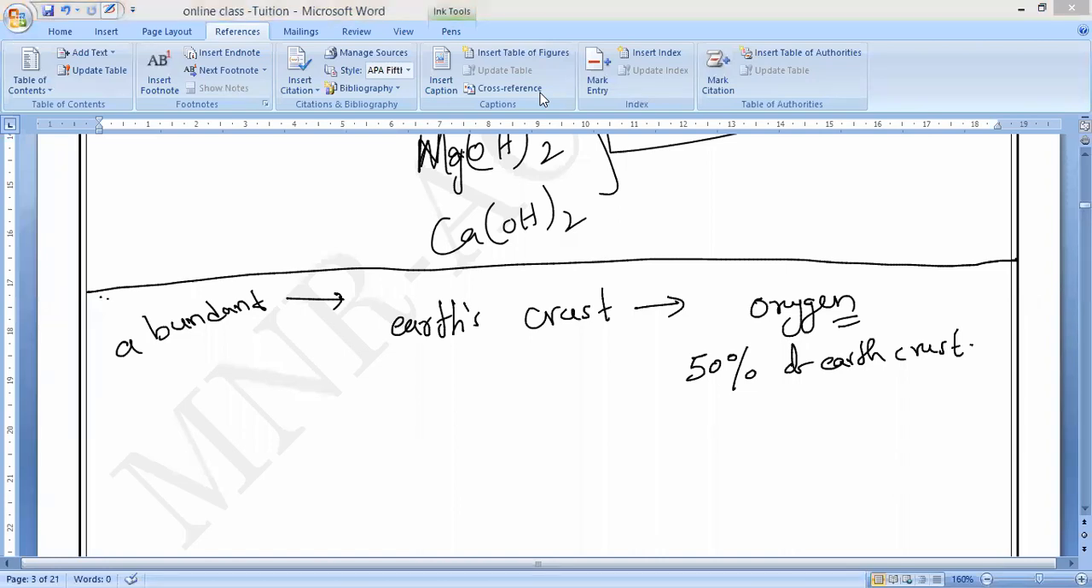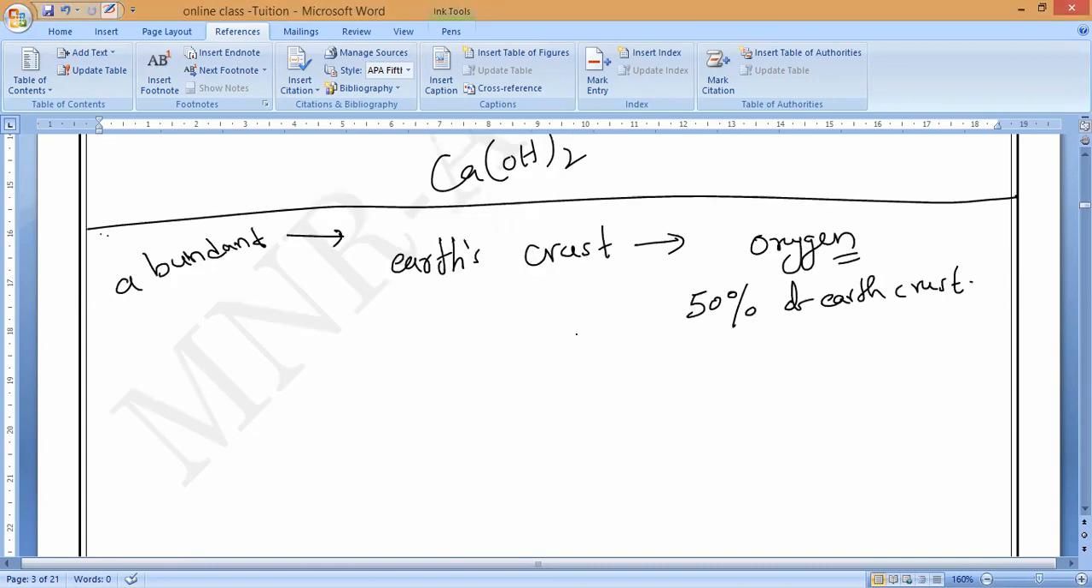Air also, but inside the earth, in the combined form. Okay? That you should remember. We're talking about inside the earth crust, not on the surface of the earth. So, 50% of earth crust. Next, the second most abundant non-metal in the earth crust, the first most being oxygen.